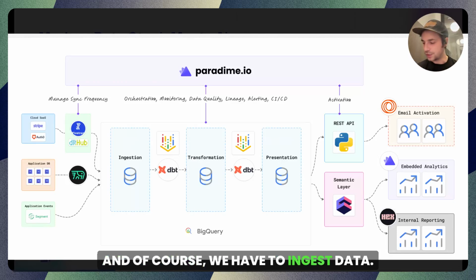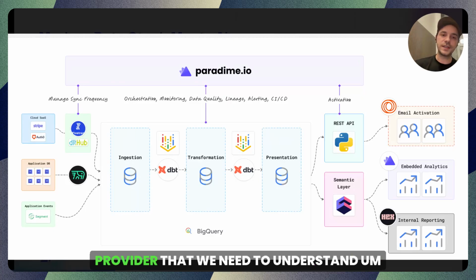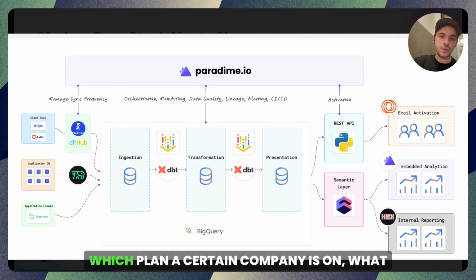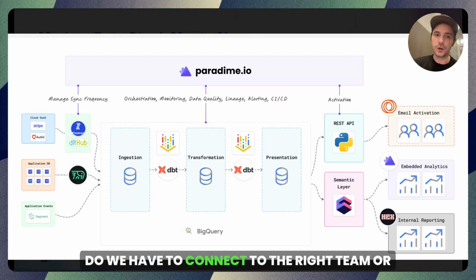And first we have to ingest data. Where is this data coming from? Well, we have Stripe and Auth0 as cloud SaaS providers that we need to understand which plan a certain company is on, what kind of subscription they have. Do we have to connect to the right part, to the right team or the right plan, right?